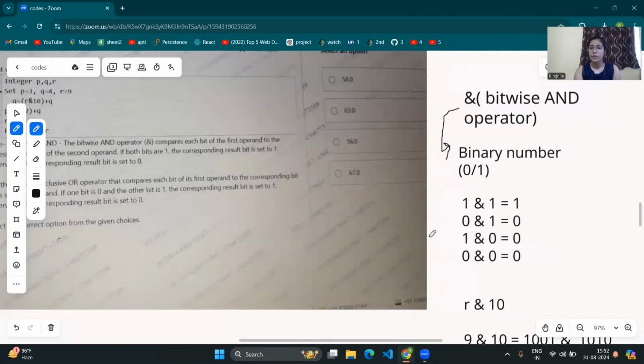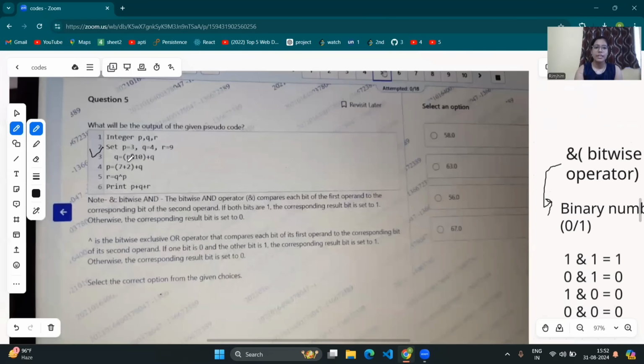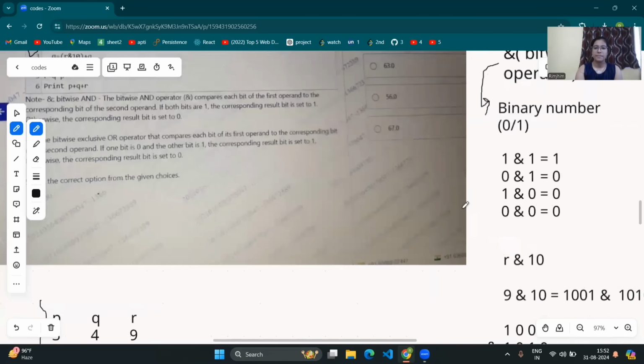We know bitwise and of 1 and 1 is 1. Bitwise and of 0 and 1 is 0. 1 bitwise and 0 is 0. 0 bitwise and 0 is 0.